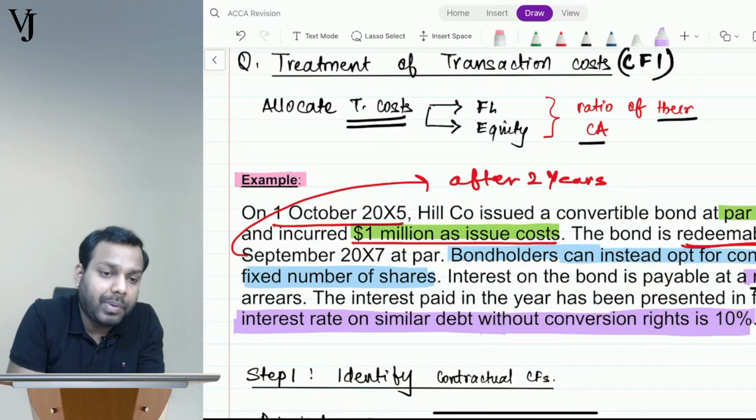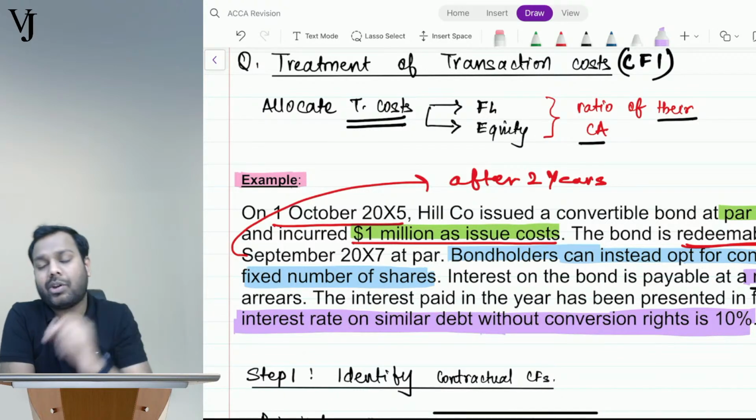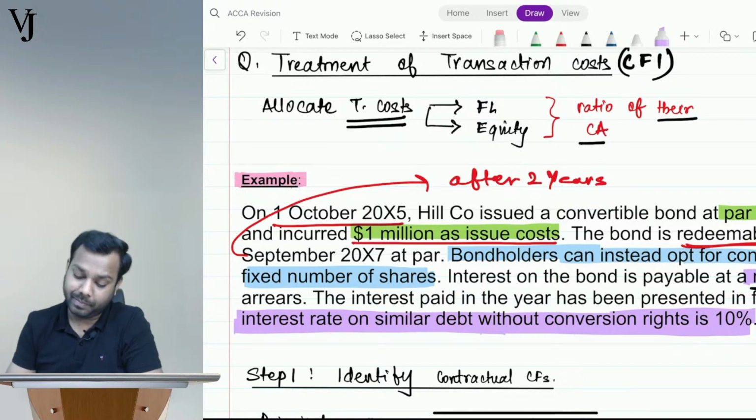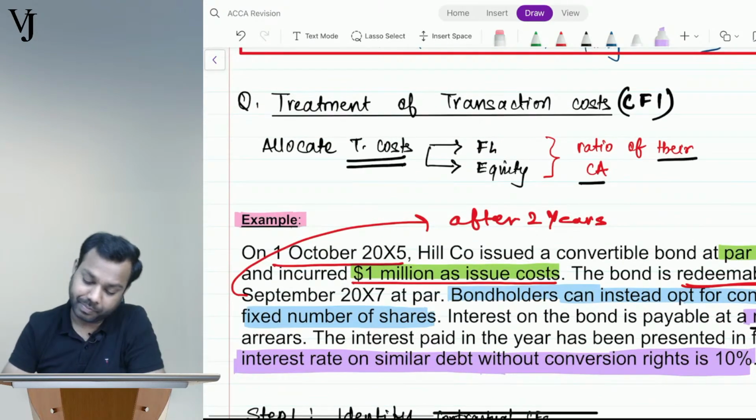Aditya has a query. It must be a higher interest rate as it is giving an extra right. Aditya, you are not understanding. See here, Aditya. Try to understand this concept.